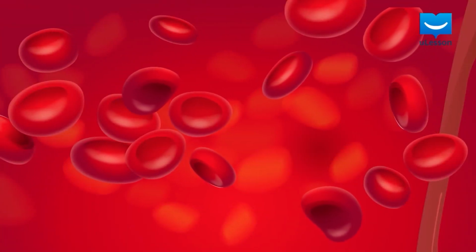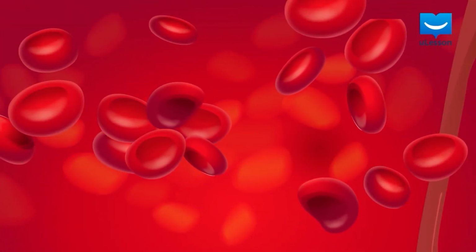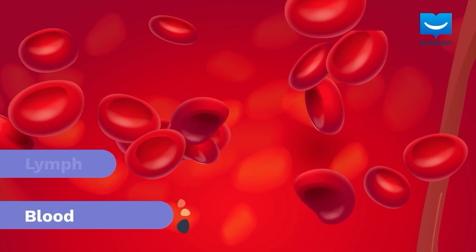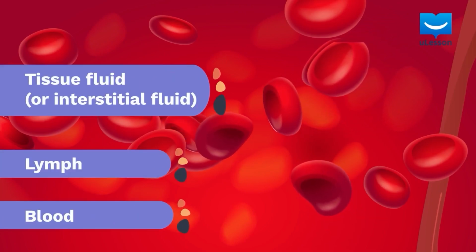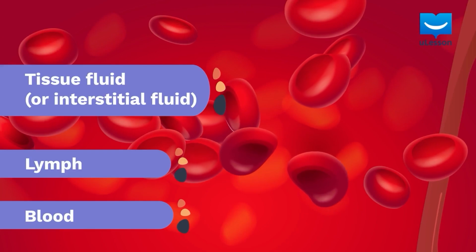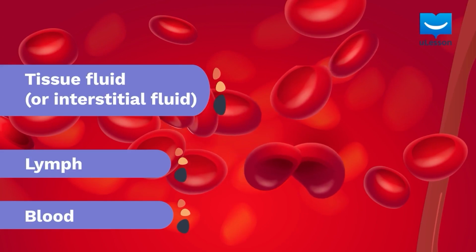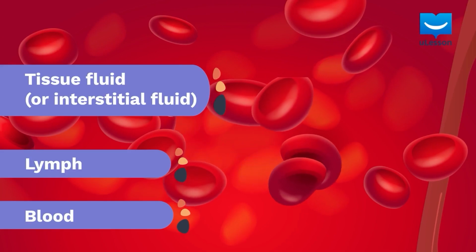These body cells are surrounded by body fluids such as blood, lymph, and tissue fluids, or interstitial fluids, which make up the body's internal environment. The body's fluids exchange nutrients, gases, ions, and even heat with the cells they surround.